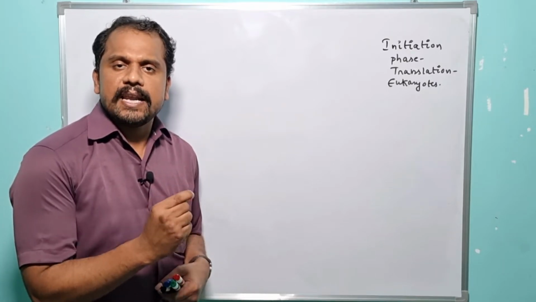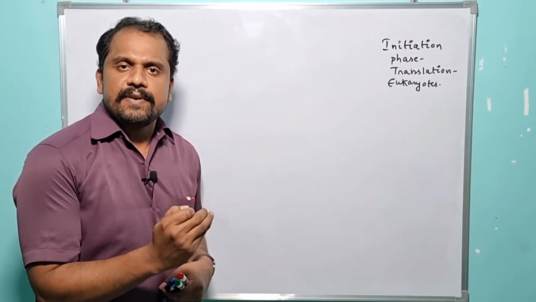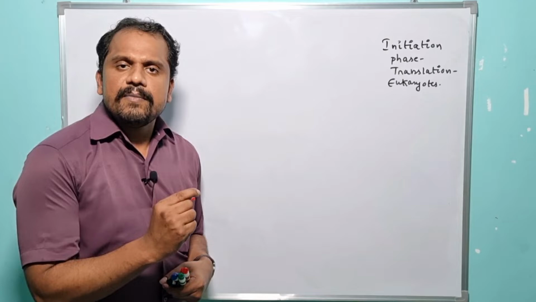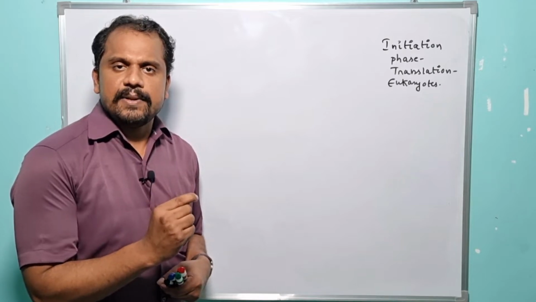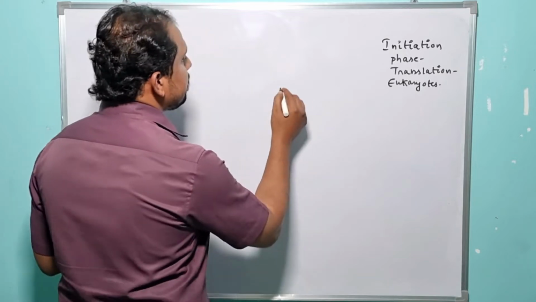So what are the two different aspects here? The two different aspects include usage of the various factors and the other one is formation of 43S pre-initiation complex, right? So let me write it here. So what are those?